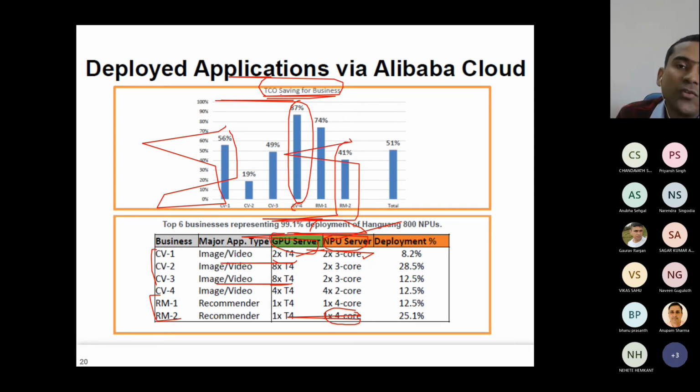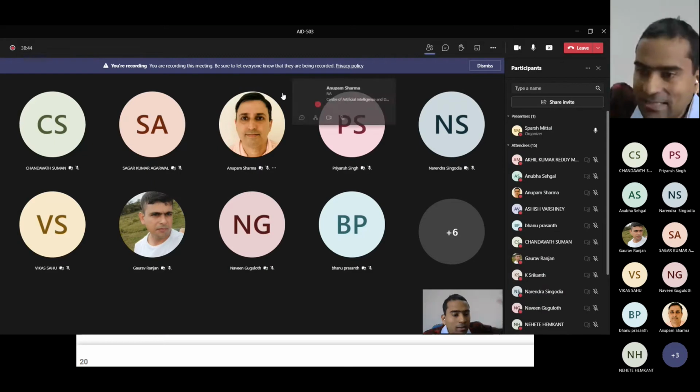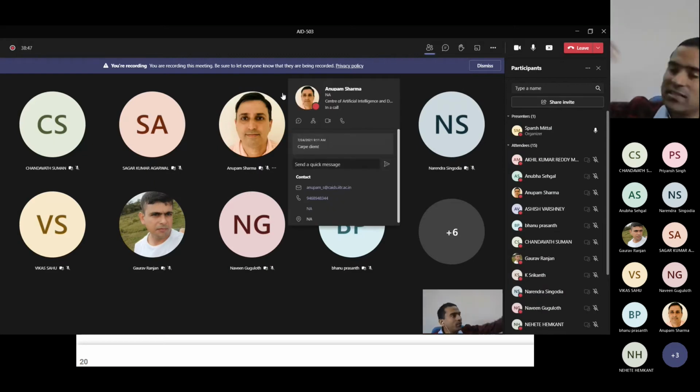TCO is the total cost of ownership. That means including both purchase and operation. When you purchase, you spend some money, and when you operate it, you have to pay: software purchase cost, licensing cost, and electricity and cooling bills. So instead of purchasing GPU from some other company, they designed their own NPU.